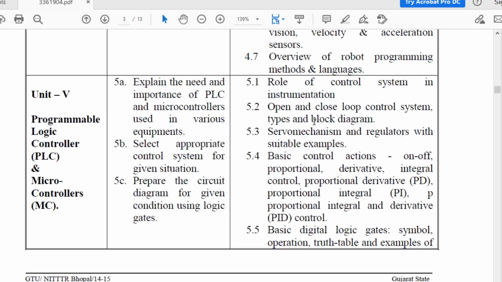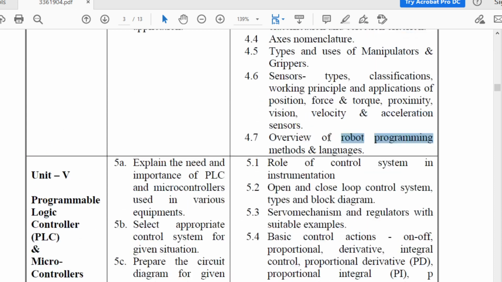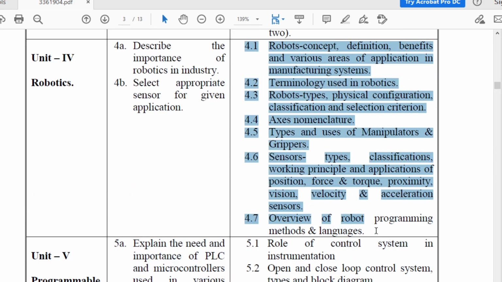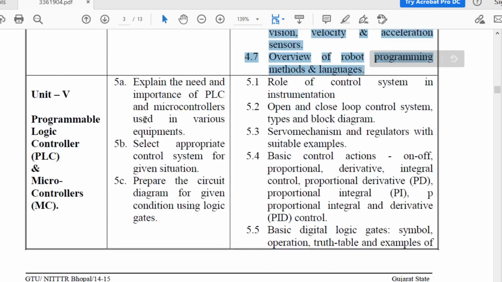Then overview of robot programming, methods and language. So you are going to study an overview of robot programming and the different languages used in robot programming. So that you are going to study in chapter number 4. All these are the topics of chapter number 4, and all these topics you are going to study in this chapter.